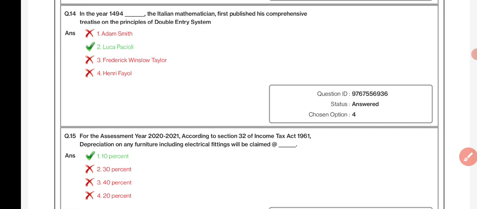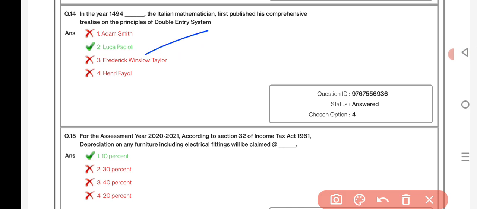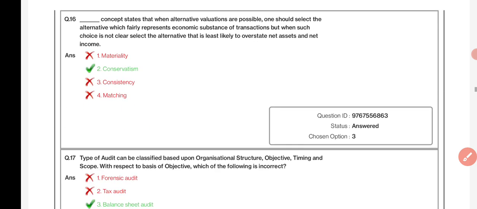In the year 1494, dash, the Italian mathematician, first published his comprehensive treatise on the principle of the double entry system. Luca Pacioli. For the assessment year 2020-21, according to Section 32 of the Income Tax Act 1961, depreciation on any furniture, including electrical fittings, will be claimed at 10%.